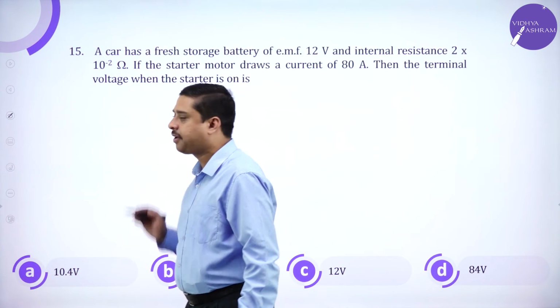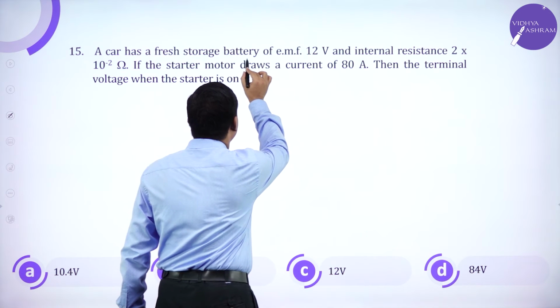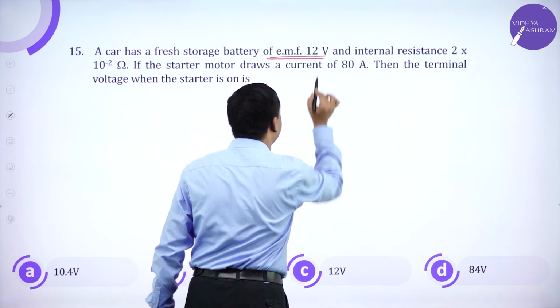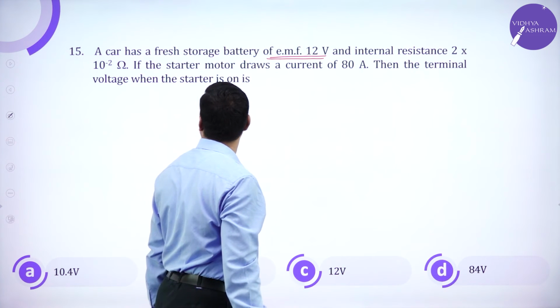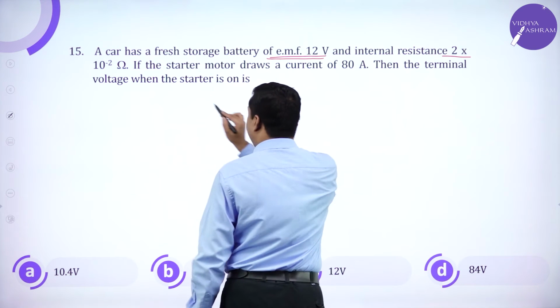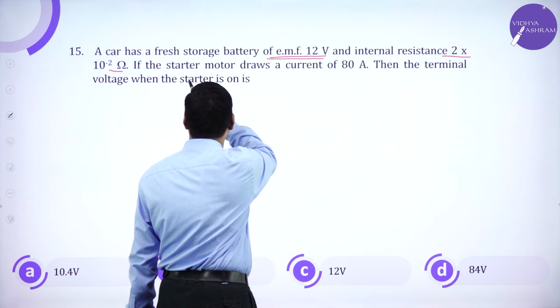A car has a fresh storage battery of EMF 12 volts and internal resistance 2 into 10 power minus 2 ohms.